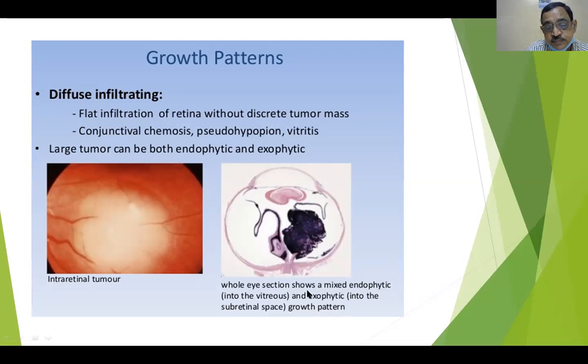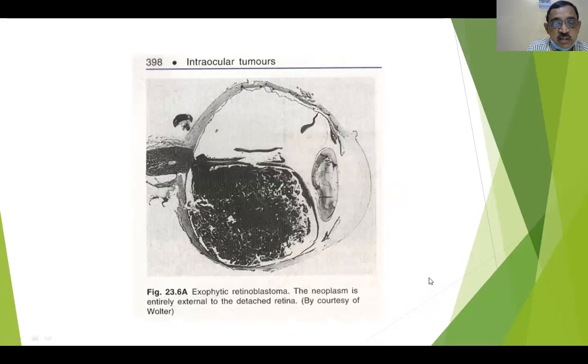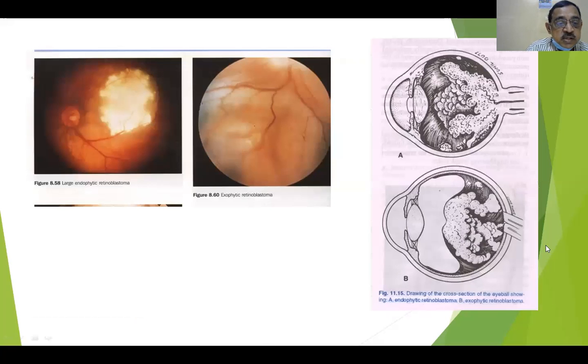Into the subretinal space. And here again in exophytic retinoblastoma, the neoplasm is entirely external to the detached retina. And so here again you have a large endophytic retinoblastoma, and this is an exophytic retinoblastoma giving rise to an elevated retina.